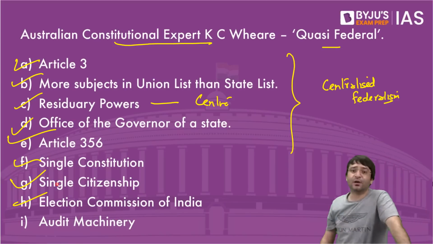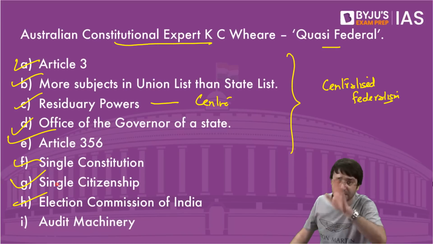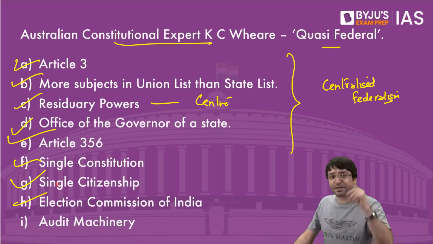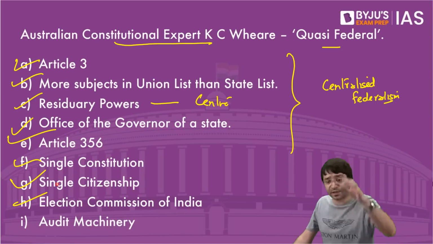Election Commission of India organizes election not only to Lok Sabha and Rajya Sabha but to the state assemblies as well. Who appoints CEC? President. Who can remove CEC? President. Who appoints election commissioner? President. Who can remove election commissioner? President. Who is president? Head of the center.